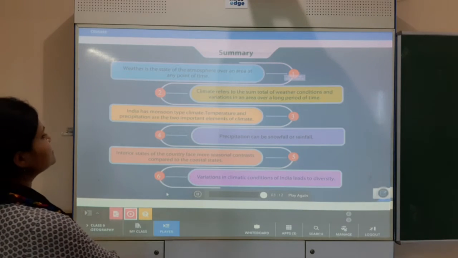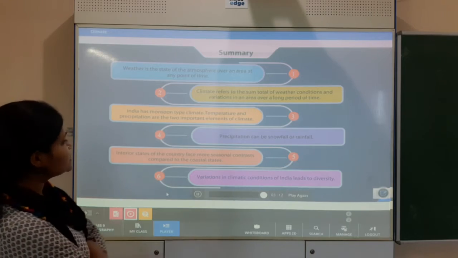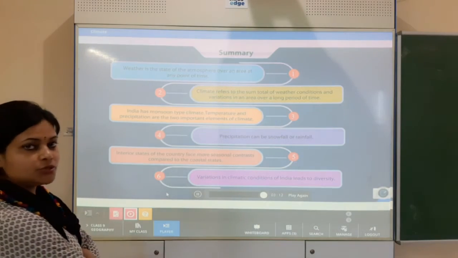Now, India has monsoon type climate. Yes, we do have the monsoon type climate only.